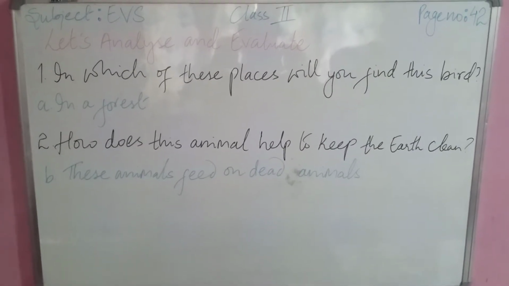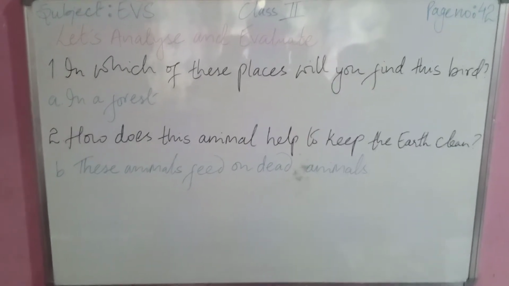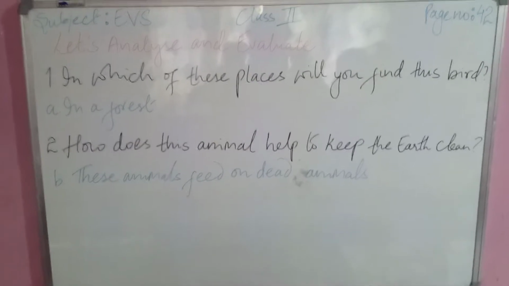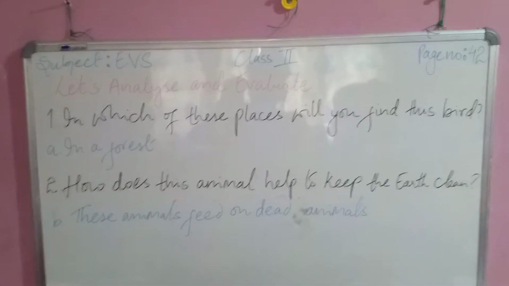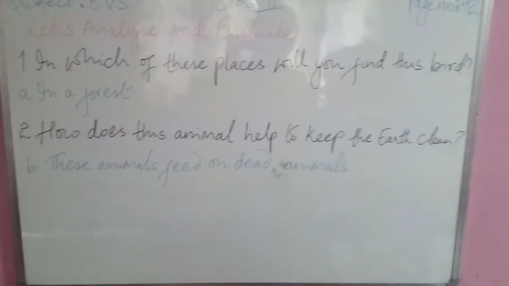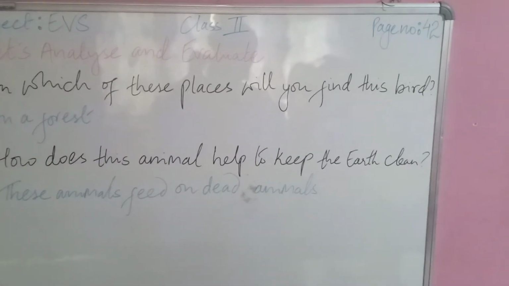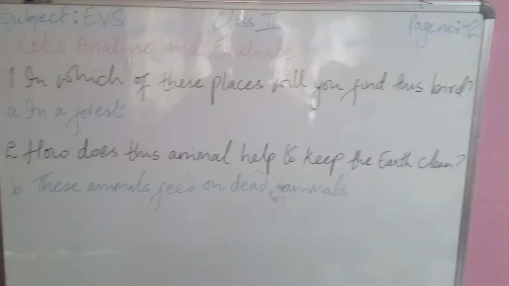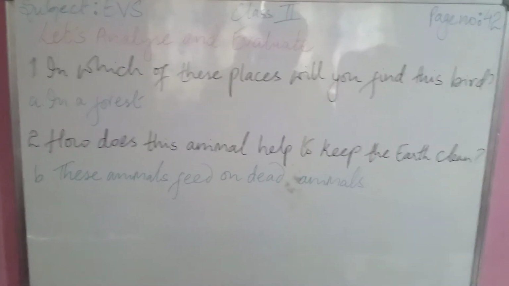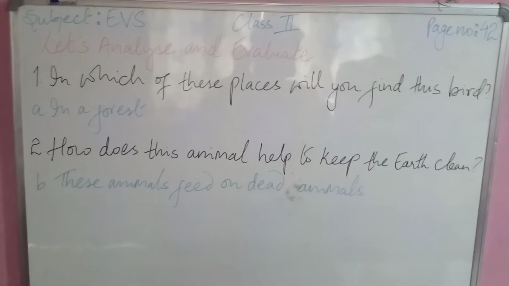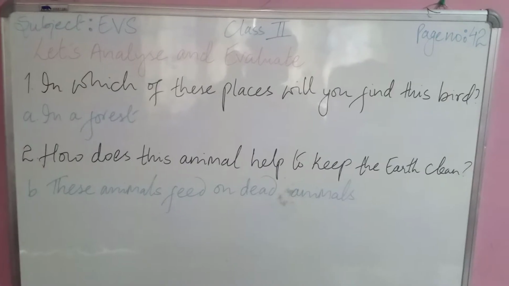Now let's begin with the let's analyze and evaluate questions. In which of these places will you find this bird? As you can see in your textbook, there is a picture of a vulture. Where do you find this kind of bird? There are 4 options: in water, under the ground, in a forest, or none of this. As we all know, it lives in the forest. So the correct option will be in a forest.